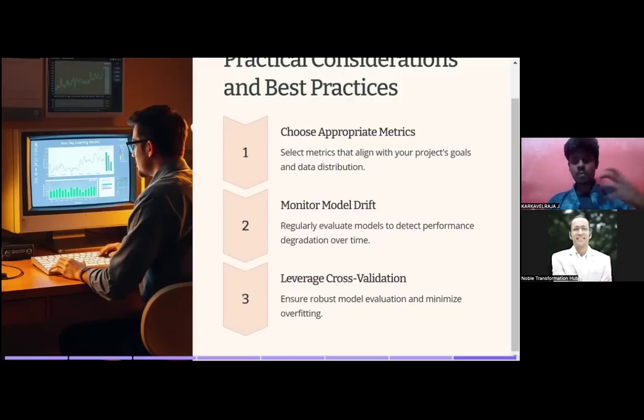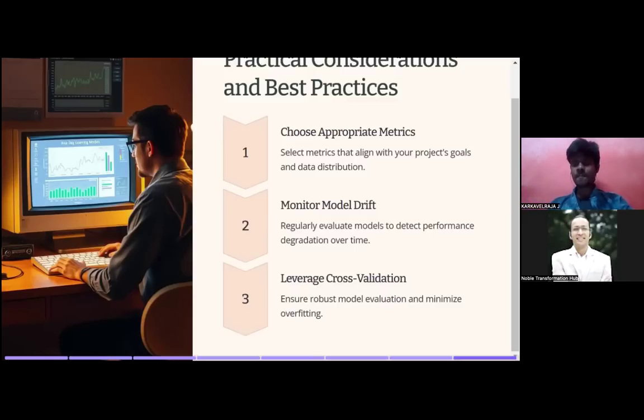Ensure robust model evaluation and minimize overfitting. That is, we need to apply the evaluation metrics as well as possible so that we can reduce these underfitting and overfitting scenarios. I hope you already know about underfitting and overfitting, right? We have taught you nearly 25 plus times. Let me explain one more time.